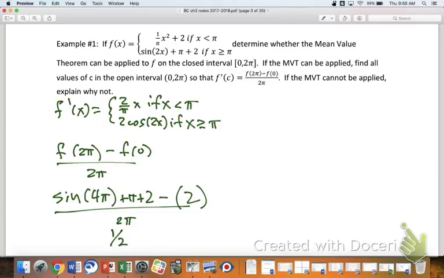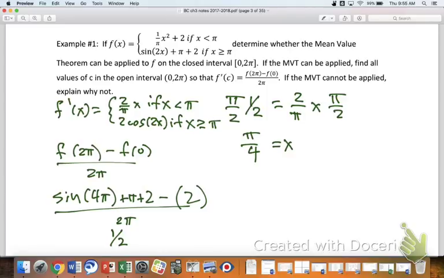Okay, so then to finish this off, I'm going to set that 1 over 2 equal to my 2 derivative pieces and decide where this coinciding of the average rate of change and the instantaneous rate of change happens. So I will write 1 over 2 equals 2 over pi x. So it looks like it's just going to be 1 point. How would I solve this? I hate to ask, but I know that I probably should. Divide by 2 over pi, which is the same thing as multiplying by pi over 2. Yep. So if I do this and this, I end up with pi over 4 is equal to x.